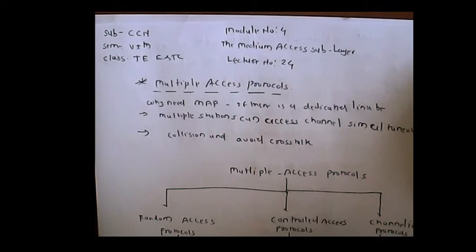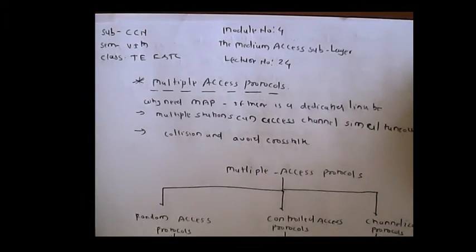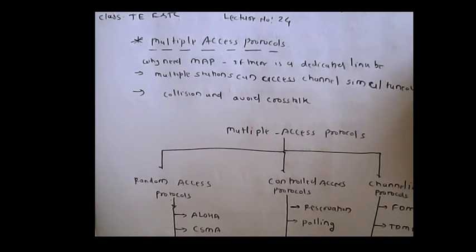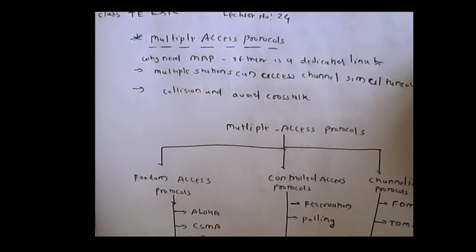There is a conflict when data is transmitted simultaneously by multiple stations. Then there is a loss or change of data, which is nothing but collision. So to avoid collision or crosstalk over a channel or medium, we use multiple access protocols. That is the reason why we study them.